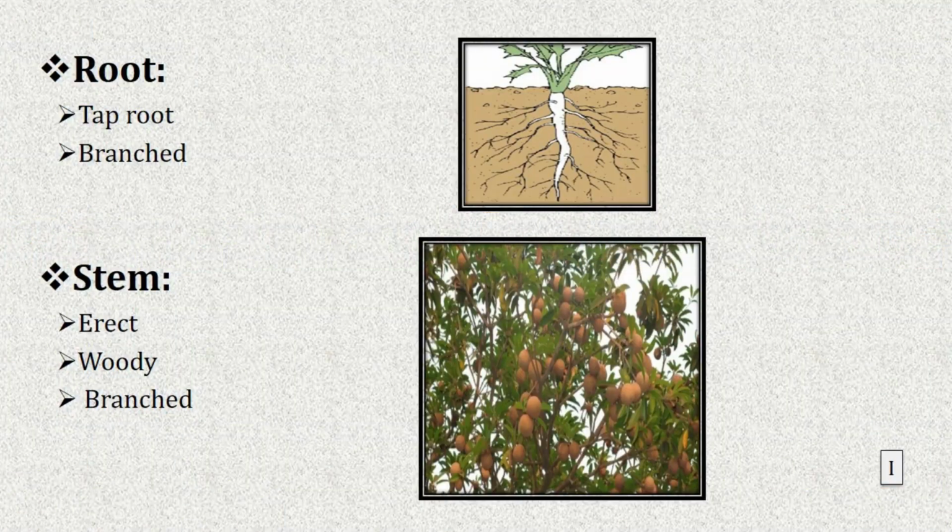Coming to the vegetative character of this Sapotaceae family: root. The family root system is taproot system because it is dicotyledons. Root having branches, so branched. Next one, stem. Stem is erect condition, that means it grows straightly. Stem may be woody.